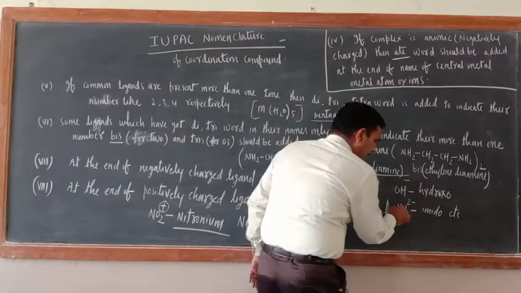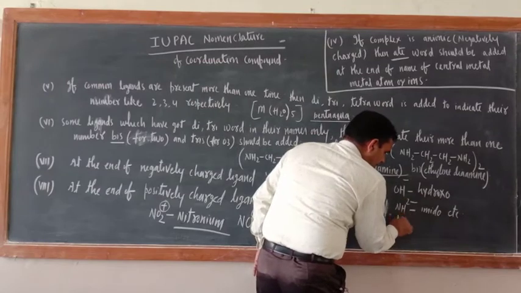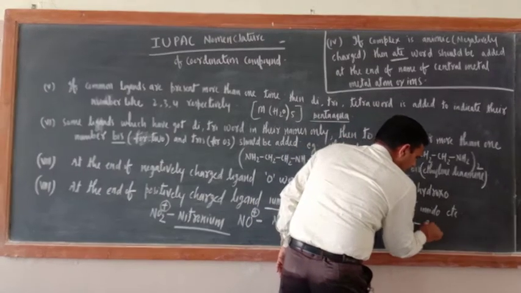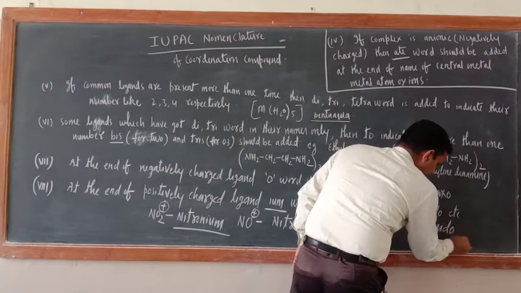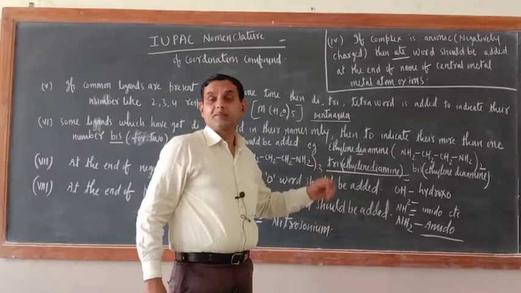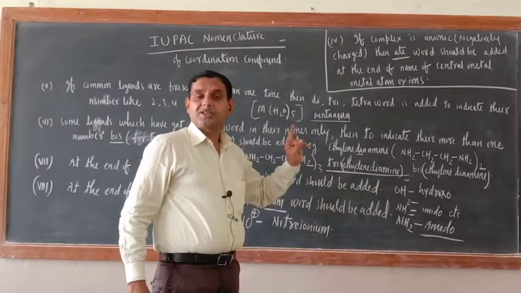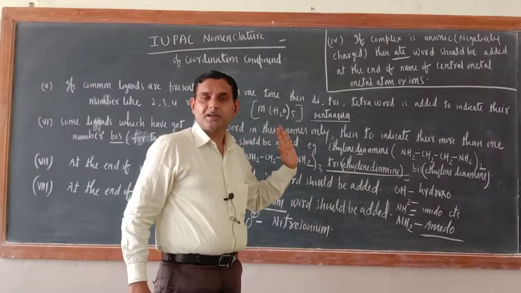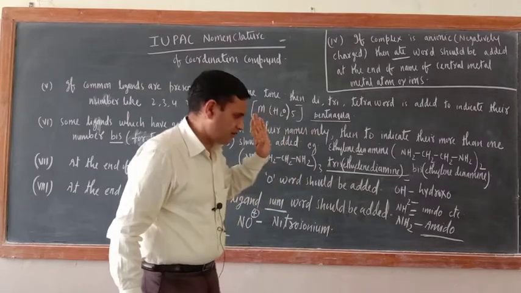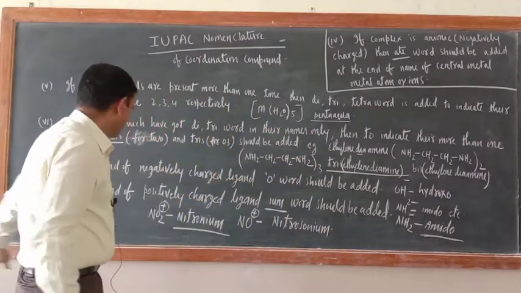Now what is NH2 2 negative? Now NH2 single negative, what is this one? Amido. Actually this is the amino group, amido, but in coordination compounds they have got different names. Once again I am telling, NH3 is not ammonia in coordination compounds, that is ammine, AMMINE. Remember this one, okay? That is a neutral ligand.